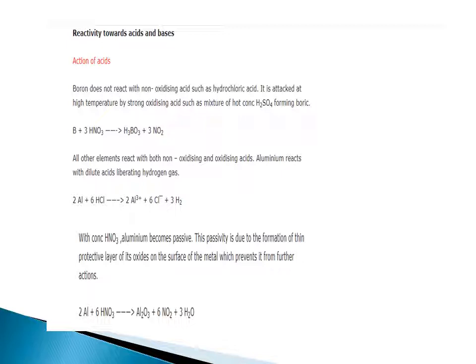Dear student, this is an important question of the NCERT back exercise also. With concentrated HNO3, aluminium becomes passive. Passive means non-reactive. This passivity is due to formation of a thin protective layer of its oxide on the surface of the metal, which prevents it from further action. It gives Al2O3, NO2 and water.